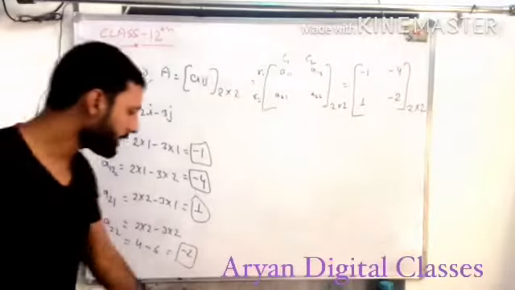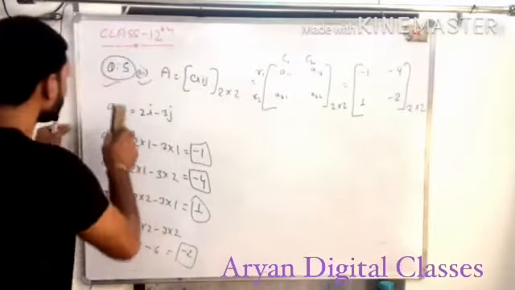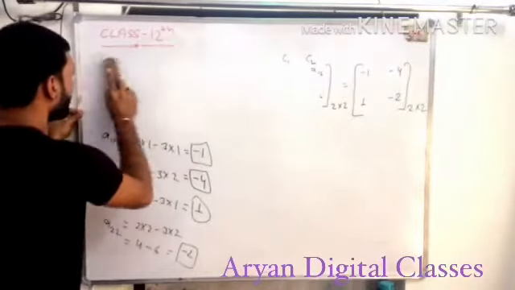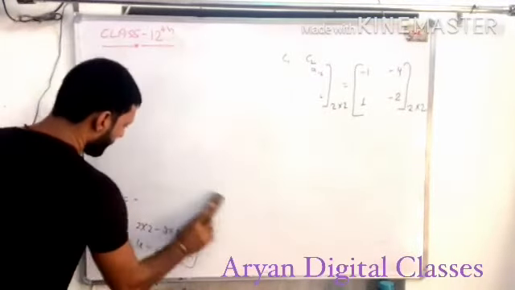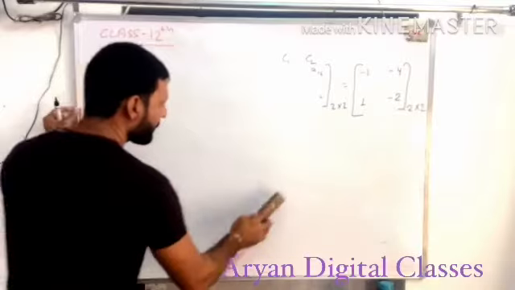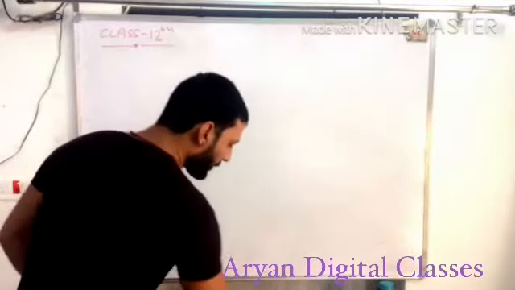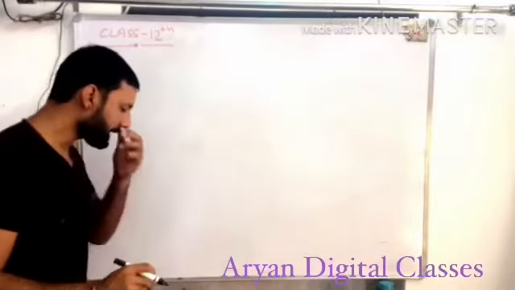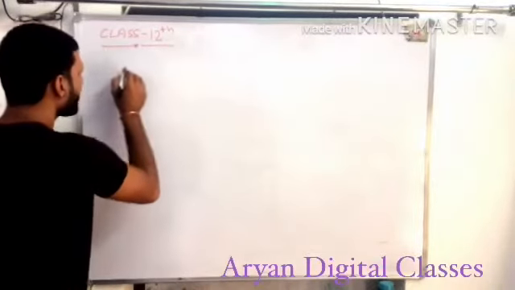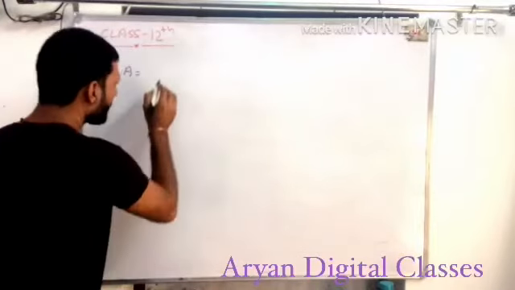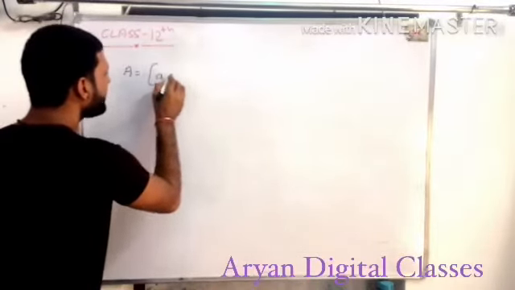Next, question number 6. And what does question number 6 say? Construct a matrix A is equal to Aij.